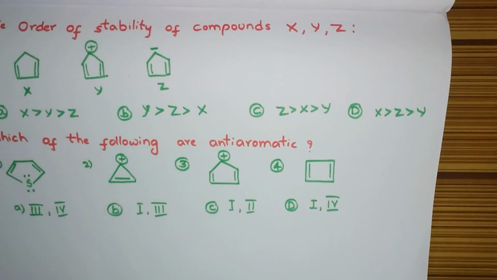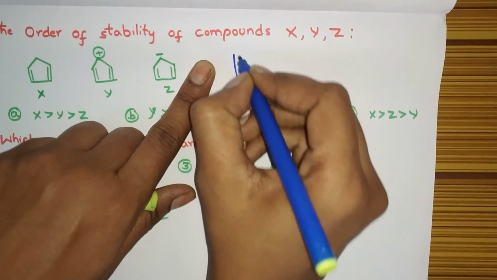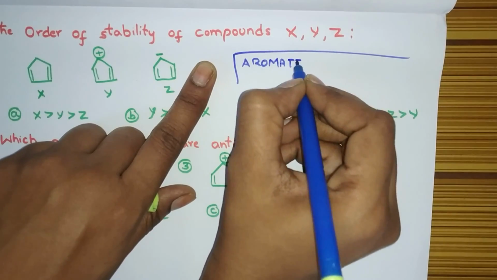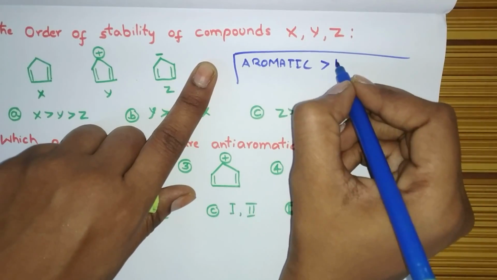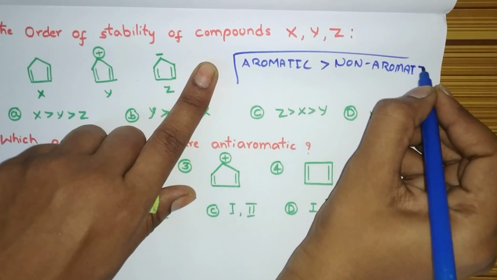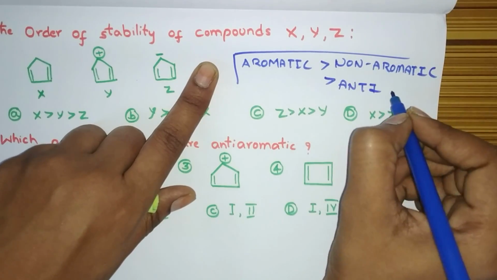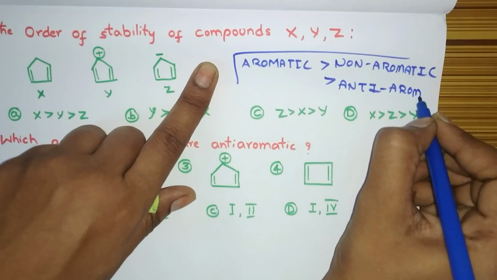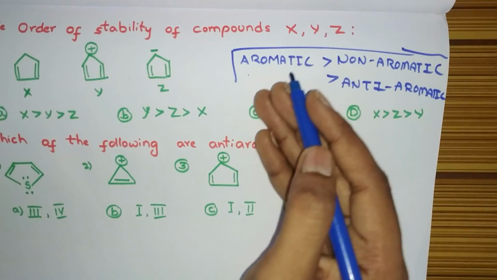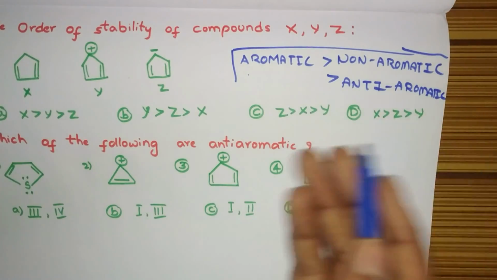And see here I want to tell one thing. Aromatic compounds are more stable than non-aromatic, and which follows anti-aromatic. So when we talk about the stability order, aromatic compounds are more stable than non-aromatic compounds, and non-aromatic compounds are more stable than anti-aromatic compounds.